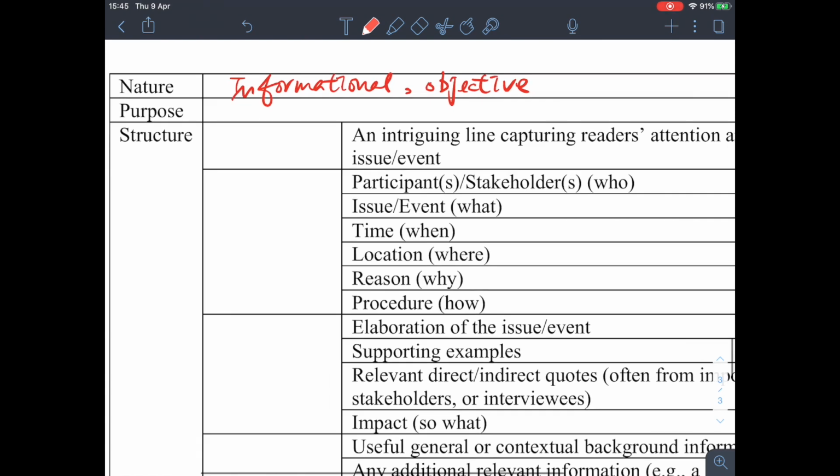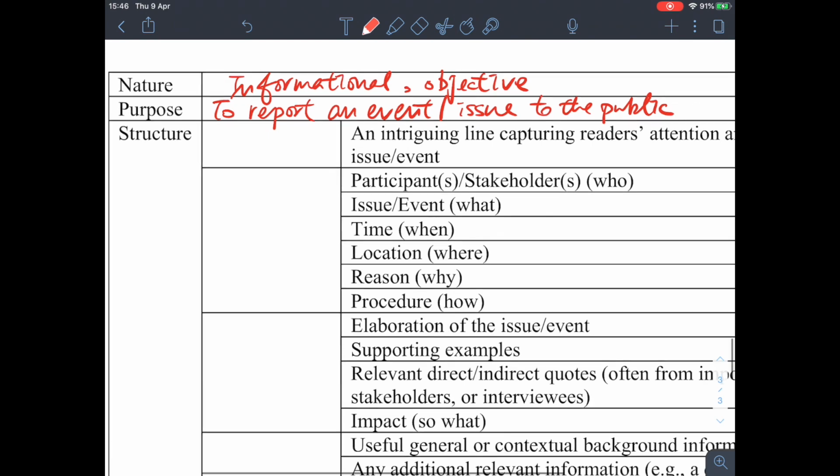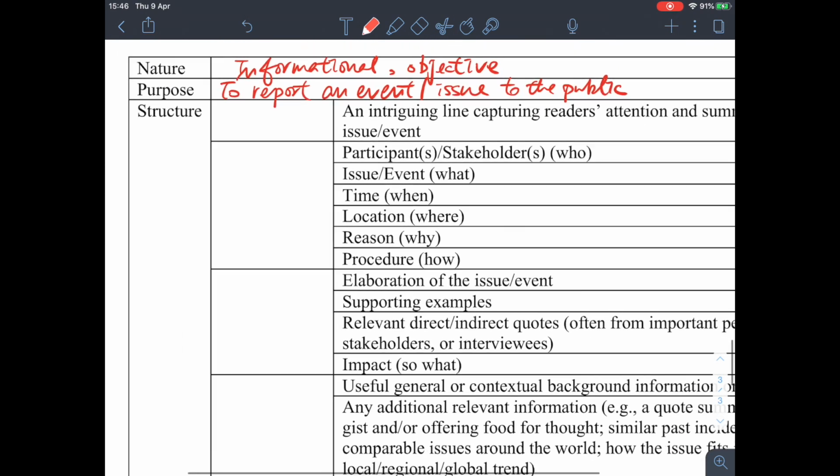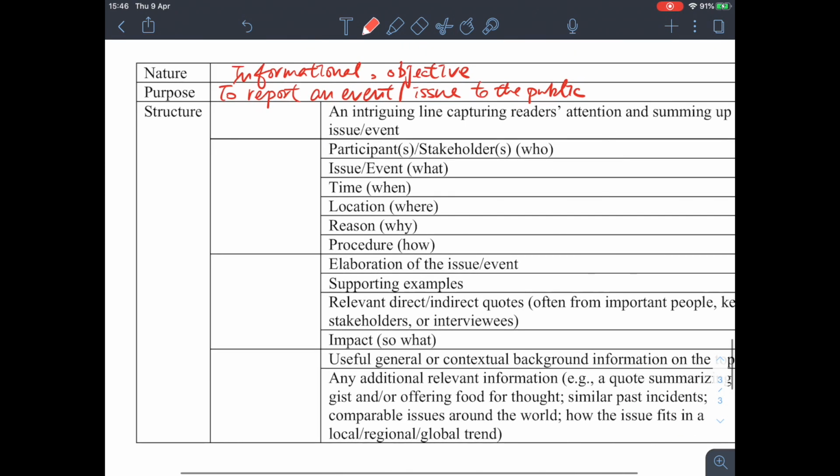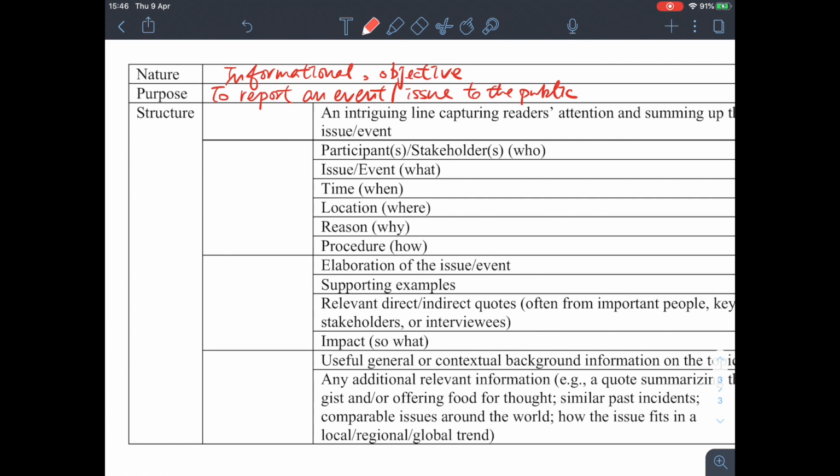And then, so what is the purpose? To report an event or an issue to the public. Okay, and then let's look at the components of a newspaper report. So the first one, an intriguing line, capturing readers' attention. So what is this? We call this the headlines. All right.